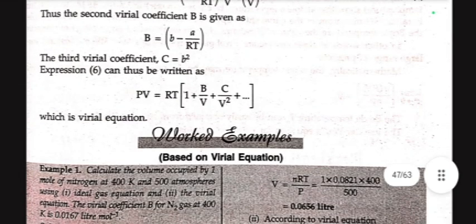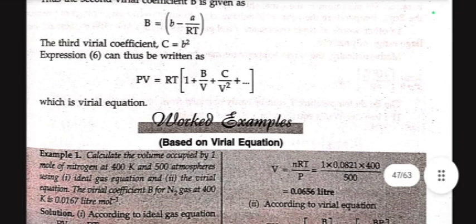Rearranging the above equation, we can write Z = 1 + (b − a/RT)/V + (b/V)² + and so on. The final expression for the virial equation is P = RT(1 + B/V + C/V² + and so on), which is known as the virial equation.